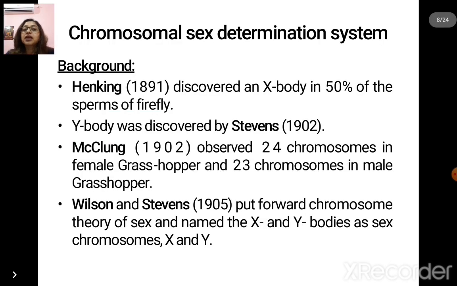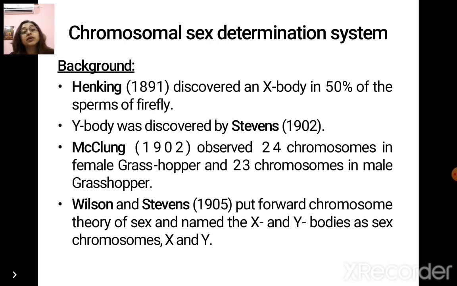Coming to the third type, chromosomal sex determination, first we have to know the background behind chromosomal sex determination systems. In 1891, Henking discovered an X body in 50% of the sperms of firefly. A Y body was discovered by Stevens, followed in 1902.